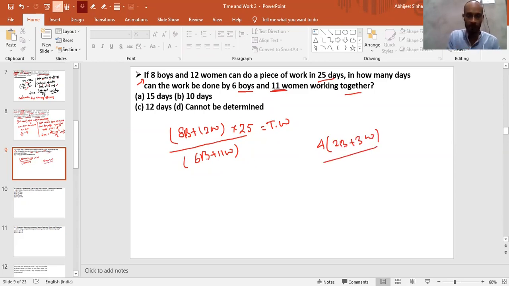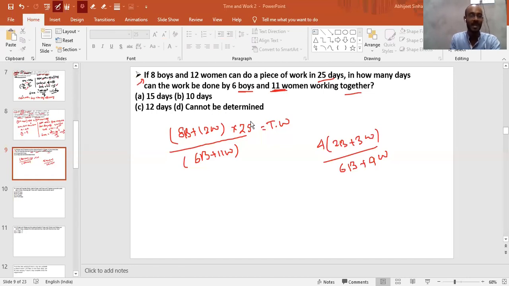If here, instead of 6b plus 11w, it were 6 times b plus 9 times w, we definitely would have answered. Are you getting my point or not? The options will not be 20, 30, 32, 38 if the question cannot be answered, which means that definitely there will be one option which is cannot be determined.